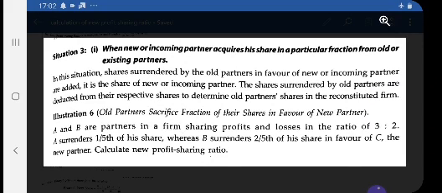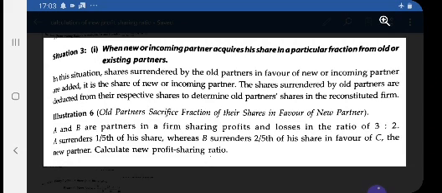A and B are partners in a firm, sharing profit and losses in the ratio of 3:2. A surrenders 1/5 of his share, meaning how much is A surrendering? 1/5 of his share, whereas B surrendered 2/5 of his share in favor of C, the new partner. Calculate the new profit sharing ratio.